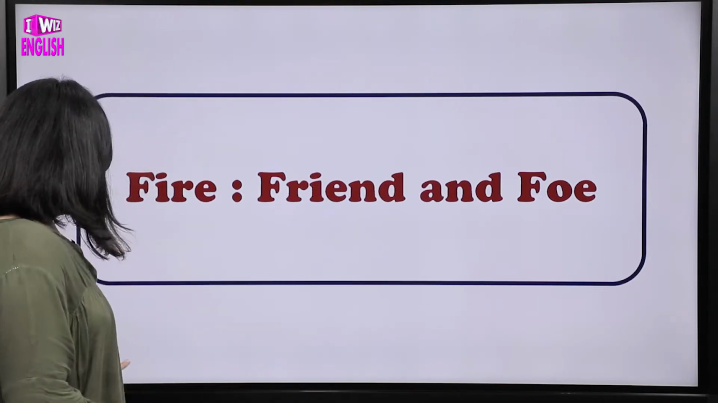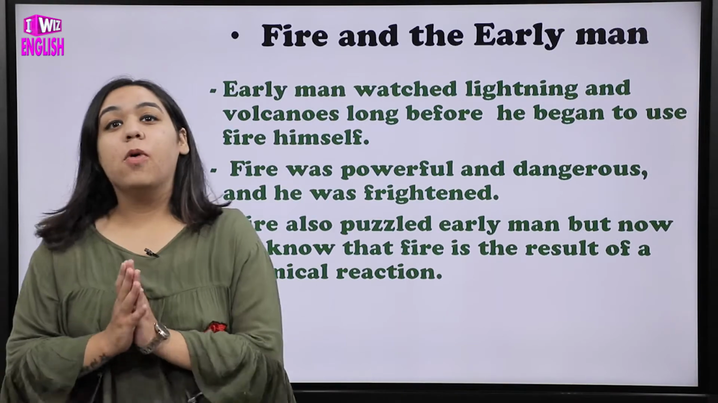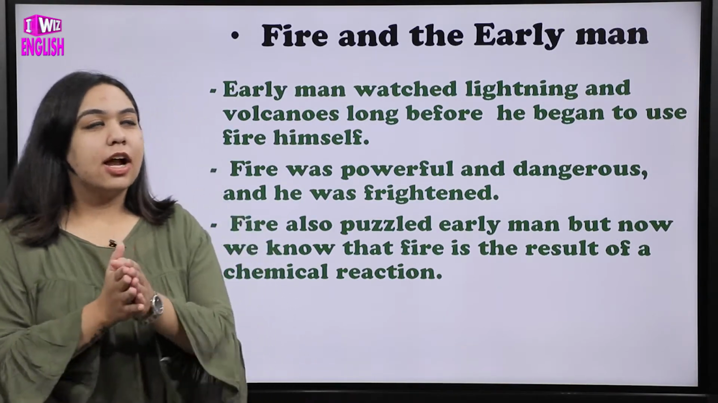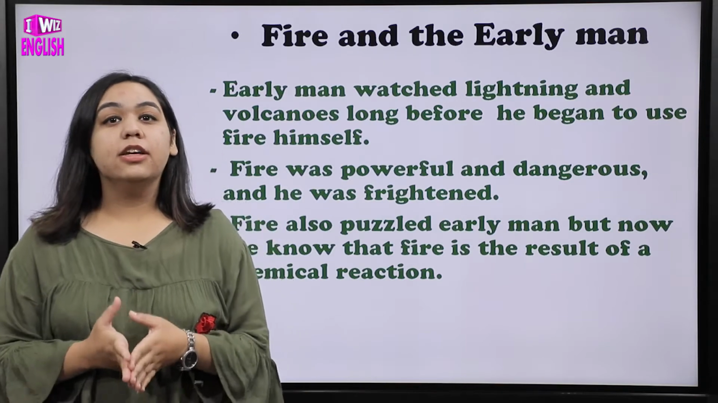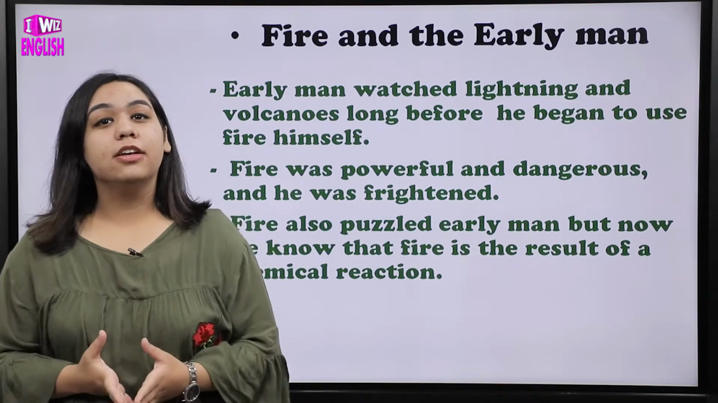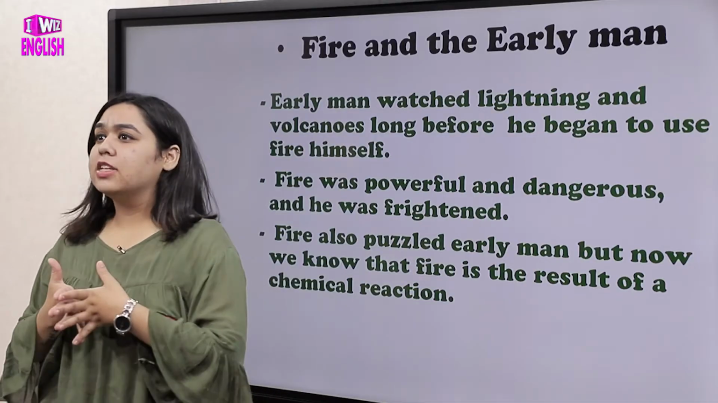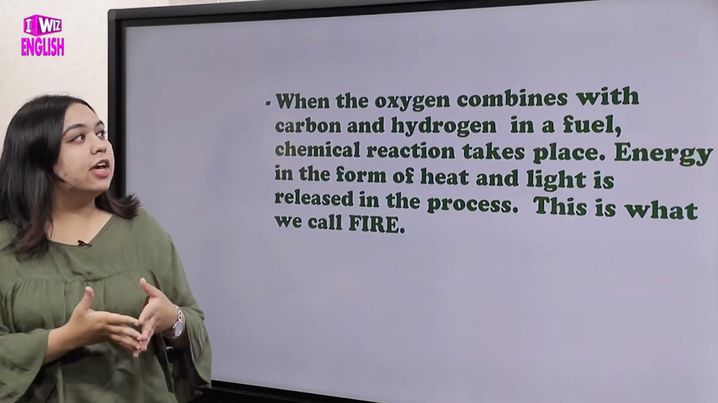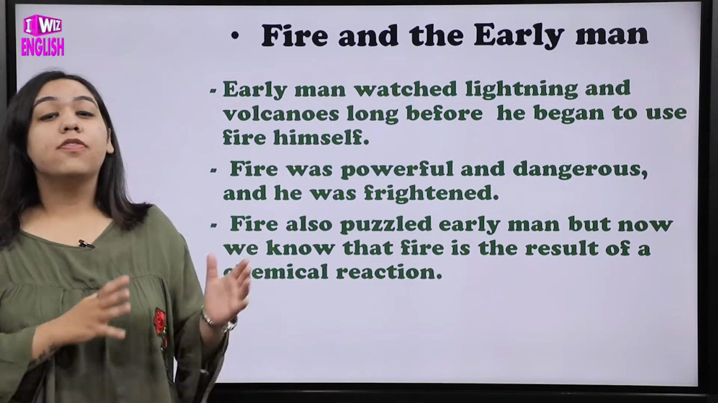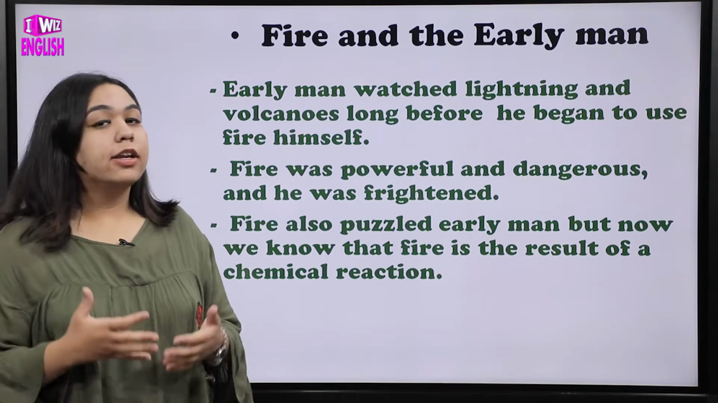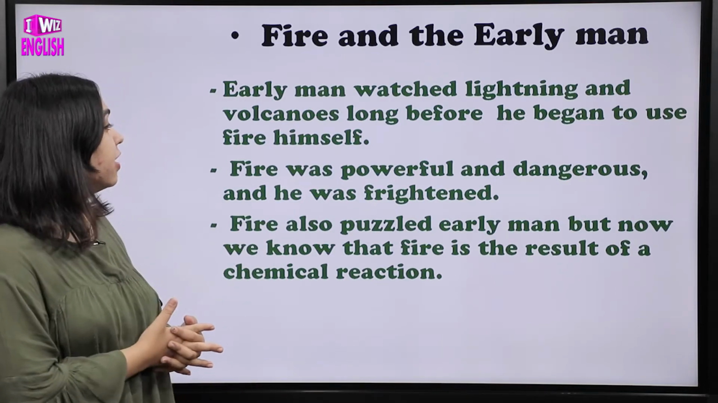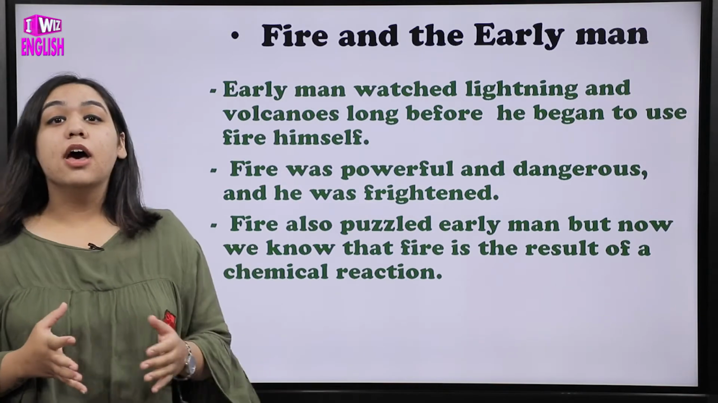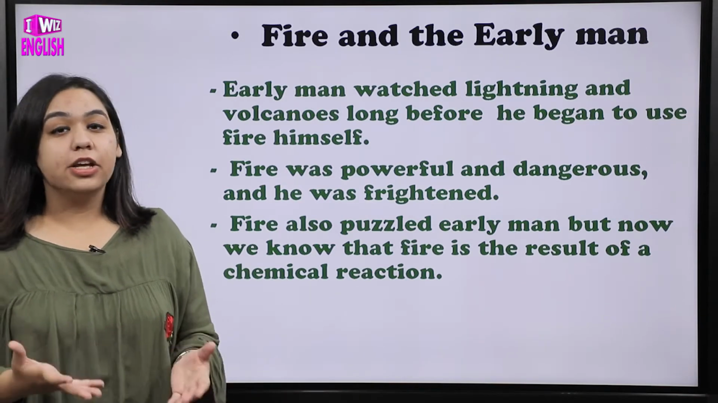Okay, so we'll read this chapter and come to know what it really is. Starting with the early men, initially the early men were actually frightened because of fire. They had seen volcanoes and lightning far long before they knew about fire, what actually happens in fire, but still they were frightened because fire was powerful and dangerous.